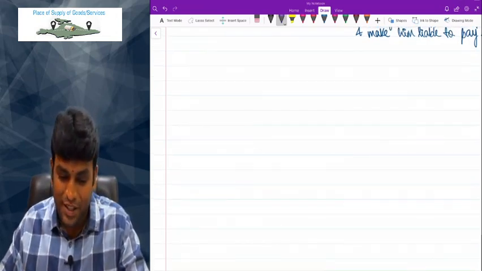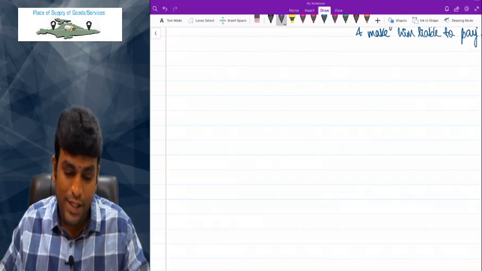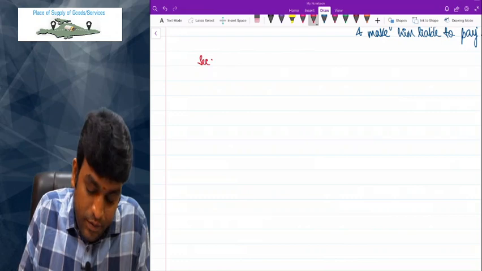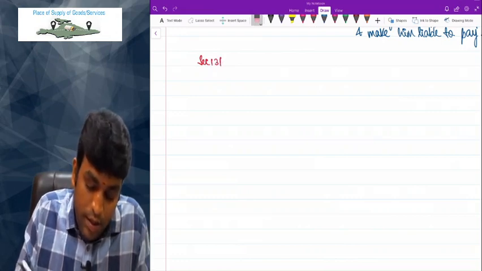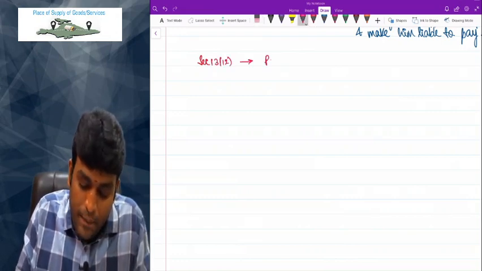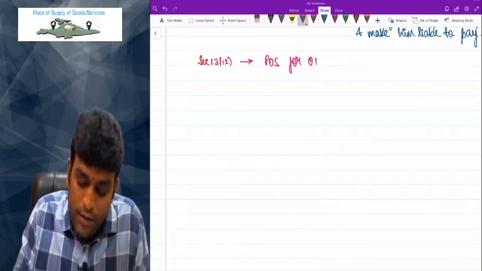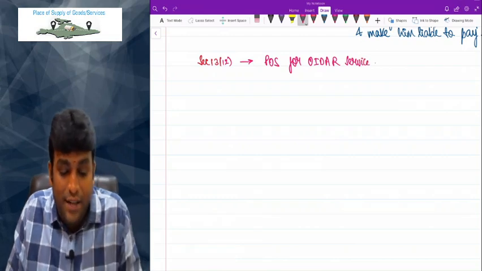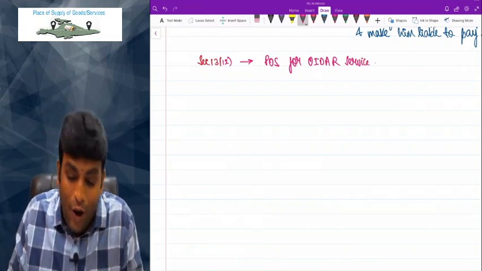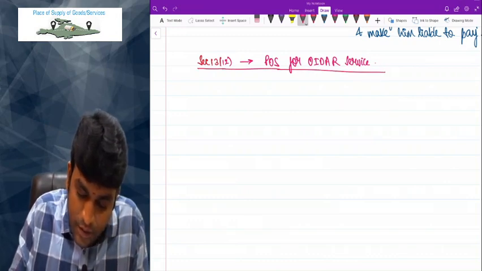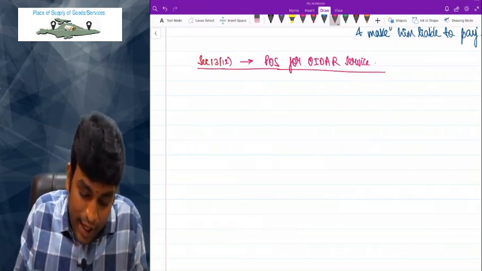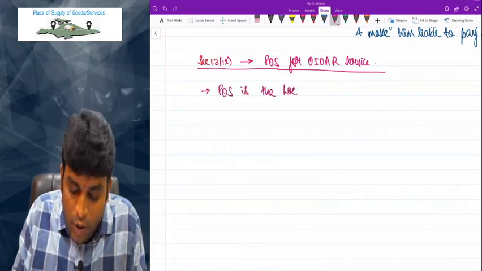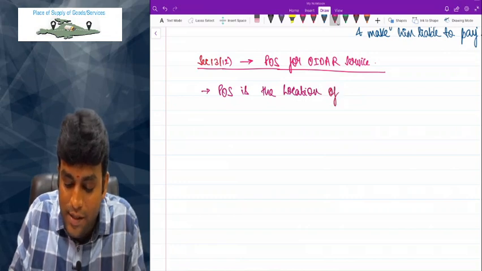Please concentrate. Friends, I'm discussing with you the concept of Section 13(2) now. Section 13(2) talks about POS, the place of supply, for OIDAR service. Section 13(2) clearly says POS is the location of the recipient of service.